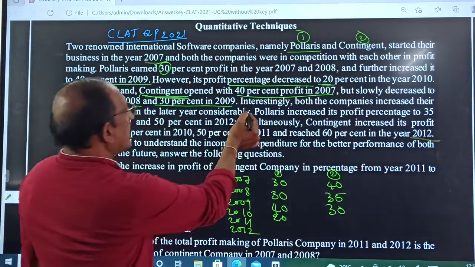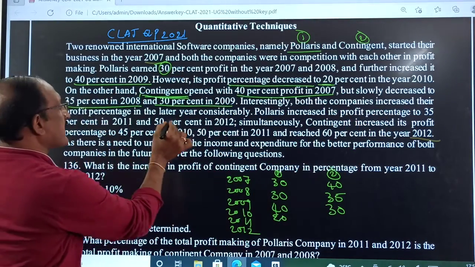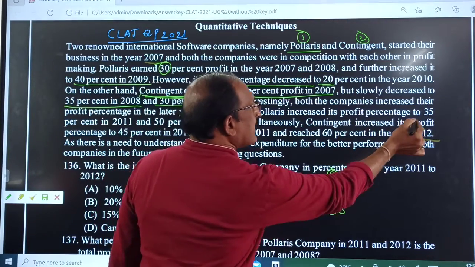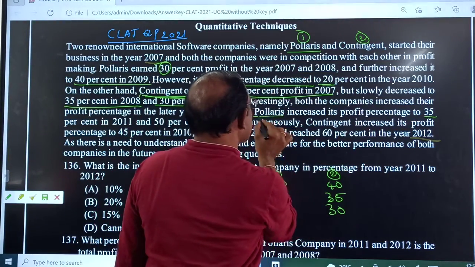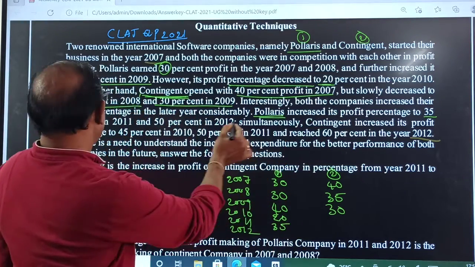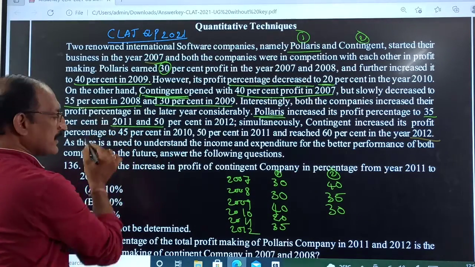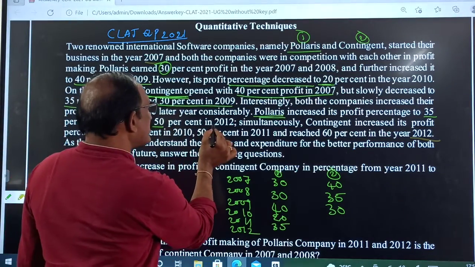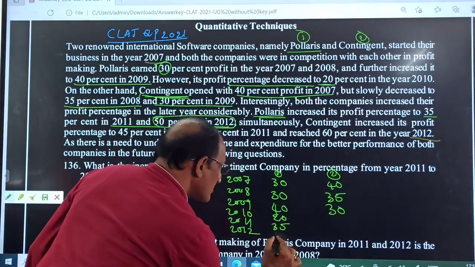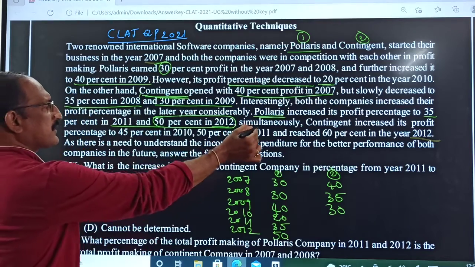Next, both companies increased their profit percentage considerably in the last years. Polaris, company 1, has 35% in 2011 and 50% in 2012. So that is Polaris done.